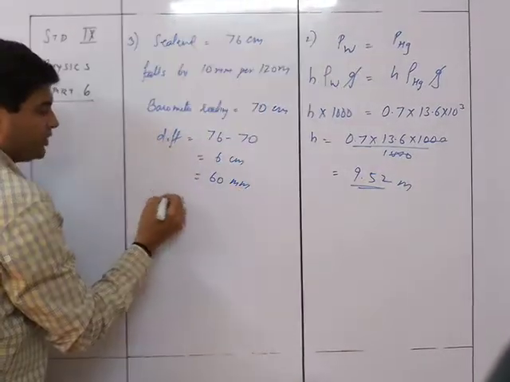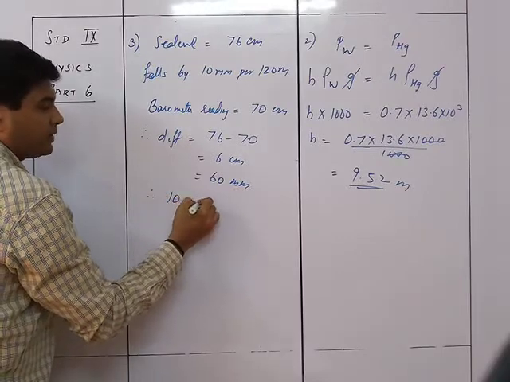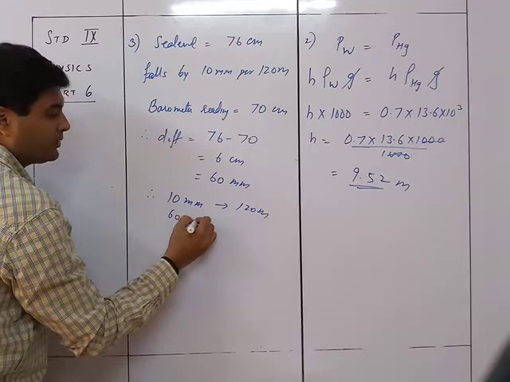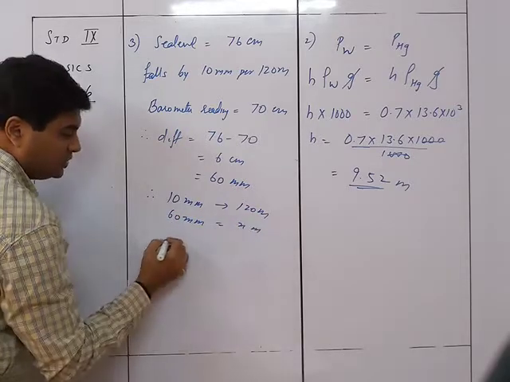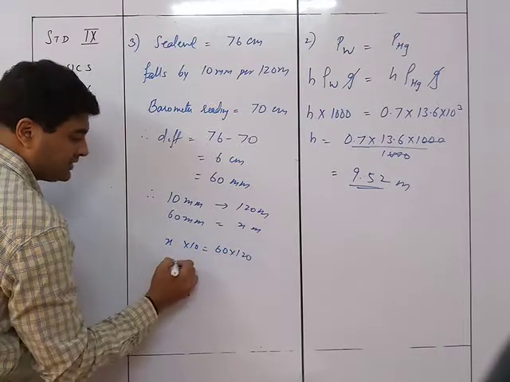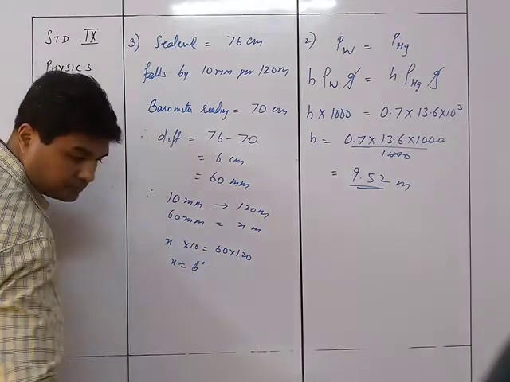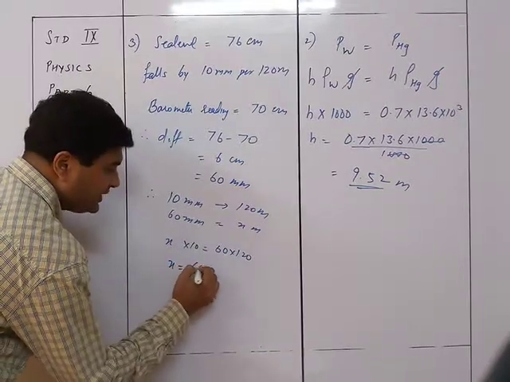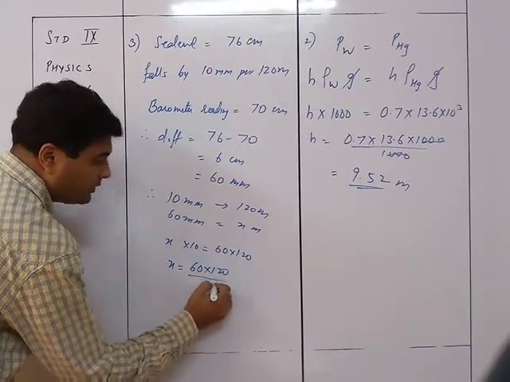Therefore 10 mm gives 120 meters, so 60 mm is equal to x meters. So x into 10 is equal to 60 into 120. So x is equal to 60 into 120 upon 10.